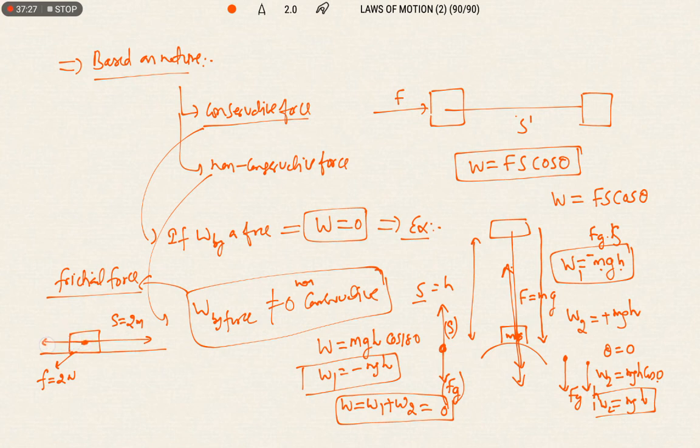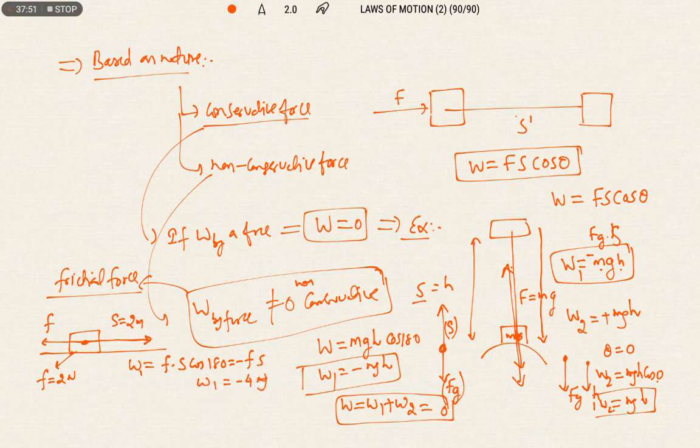This is the direction of the frictional force and this is the direction of the displacement. Work done by the frictional force, W1, is F into S cos 180, that is minus Fs, that is minus 4 joules.